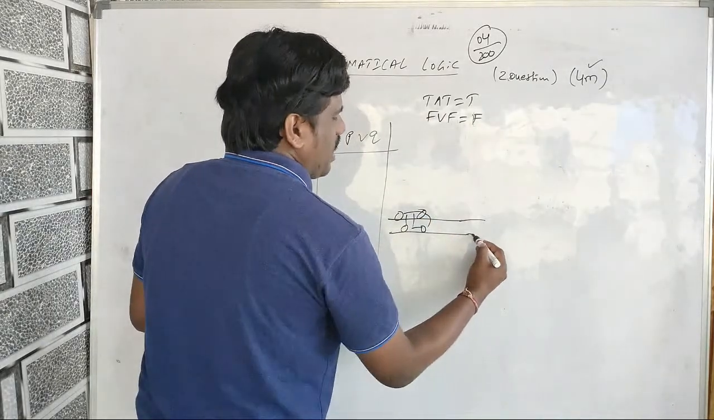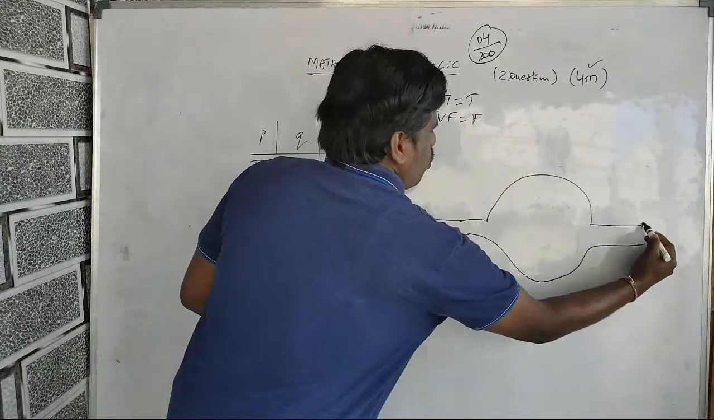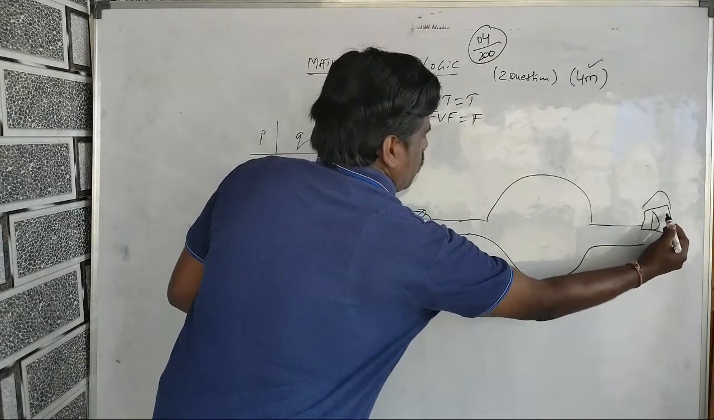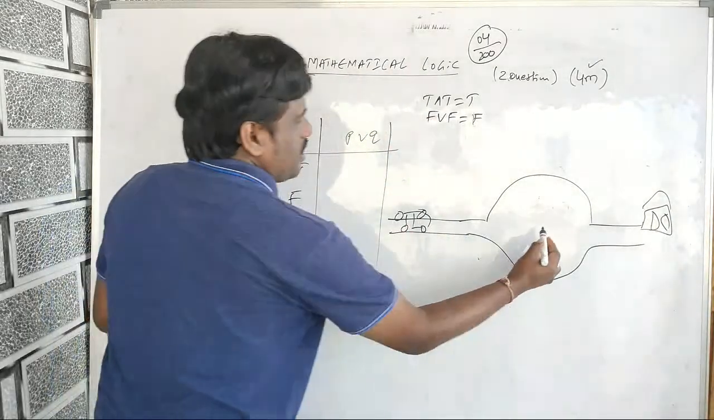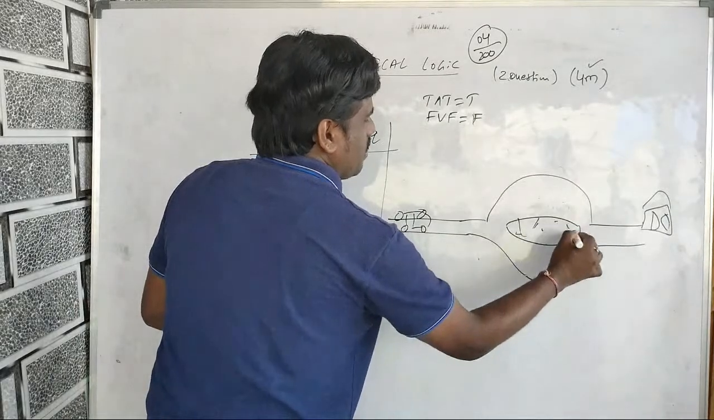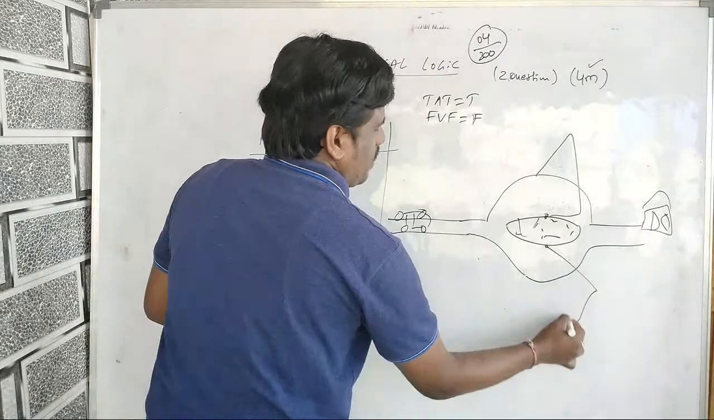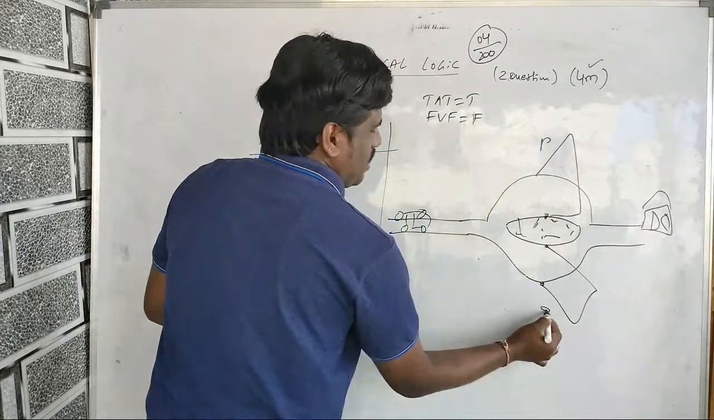Likewise, one way, and you have your home here. You need to reach there, but there is a junction here, and in the middle you have two gates. This is one gate and this is one gate. This one is named P, this one is named Q.